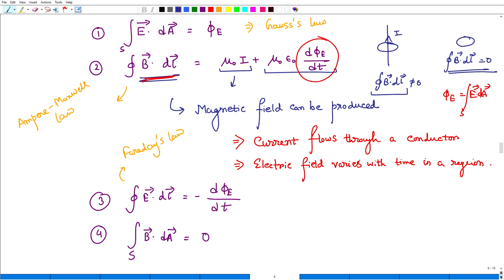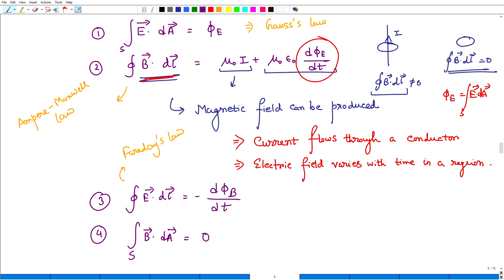So we can conclude that a changing magnetic field creates an electric field, and here we can see that a changing electric field creates a magnetic field. Because if d phi dt is there, phi B is the magnetic flux. So now we can relate these 2 and 3.